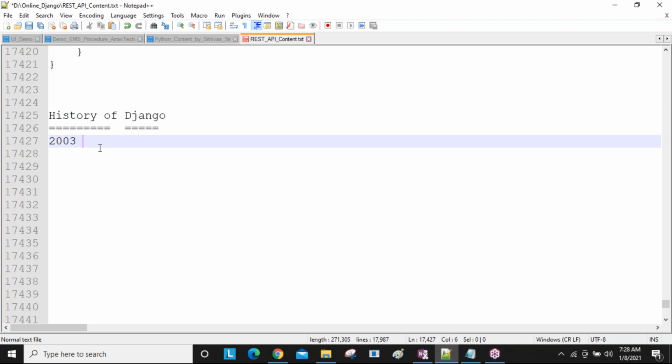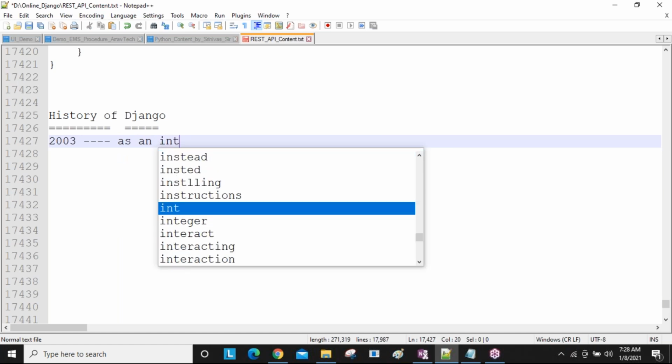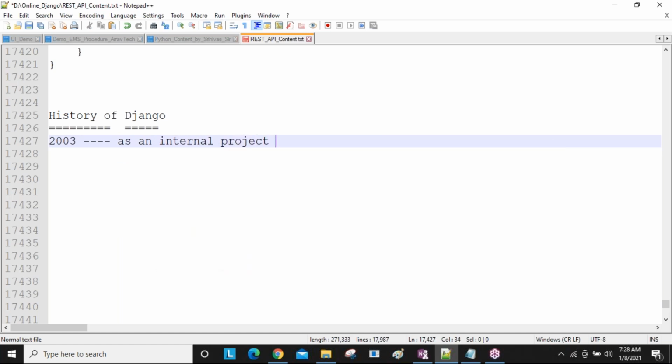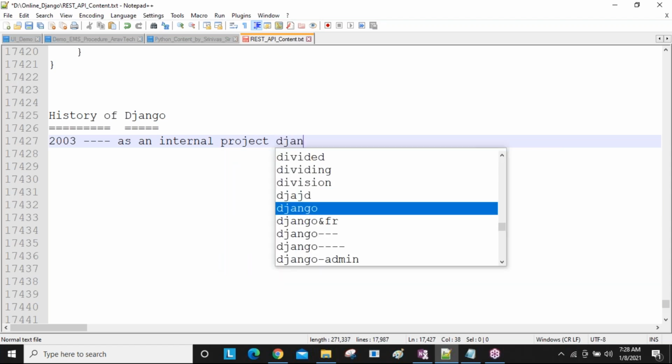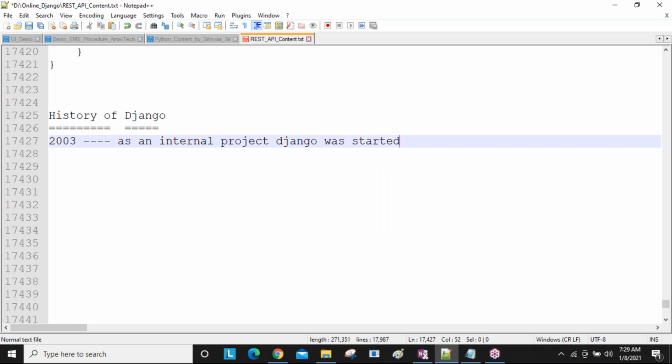So in 2003, as an internal project, this Django was introduced. Django was started as an internal project. Here I am giving shortcut names for everything. When I share the documentation, you will get everything clearly, line by line.